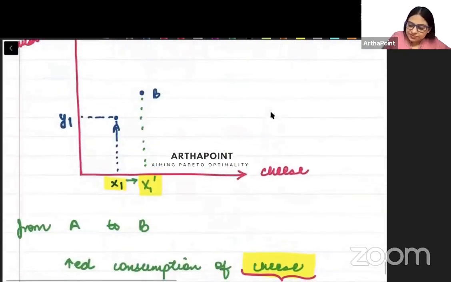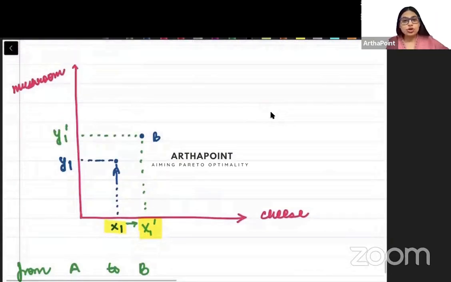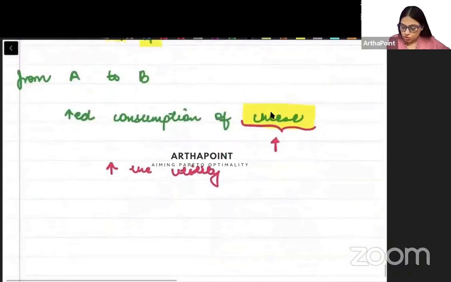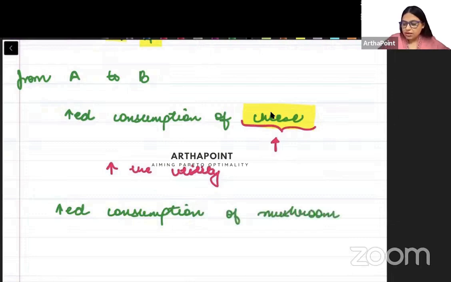ठीक है, but when I go from point A to B, I have increased the consumption of mushroom also. Mushroom का भी consumption बढ़ा दिया है हमने.